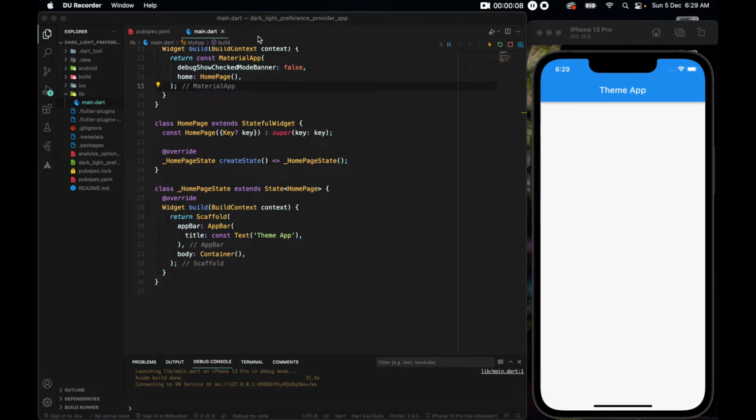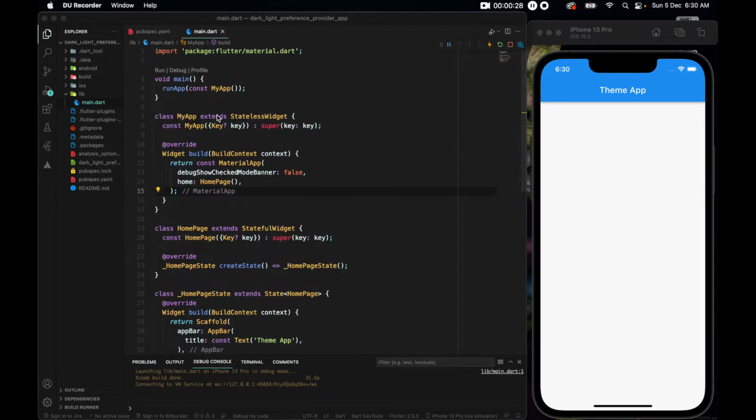Now, I like to name things meaningfully, so that is why I've gone ahead and given this app a very long name, dark_light_preference_provider. This is because we are using shared preference and provider to use dark and light theme. So copy this entire name and write flutter space create space this whole thing. Alright.